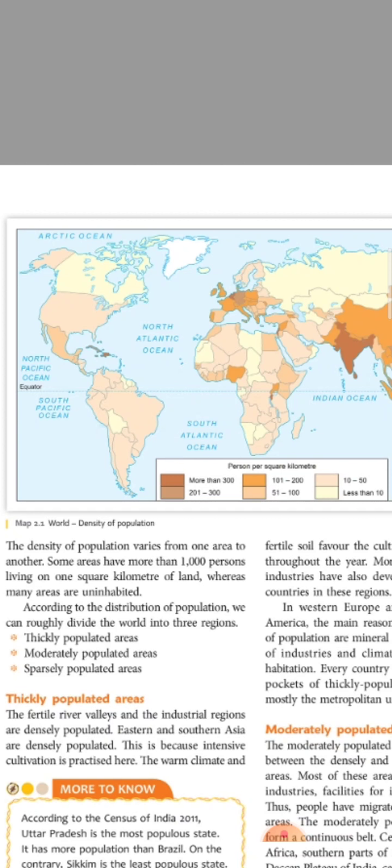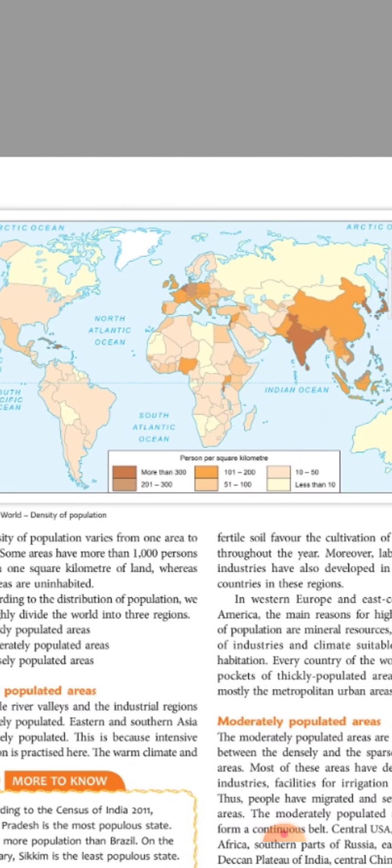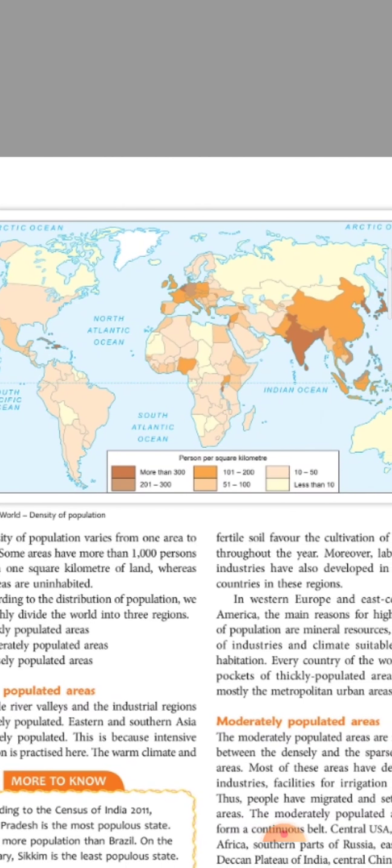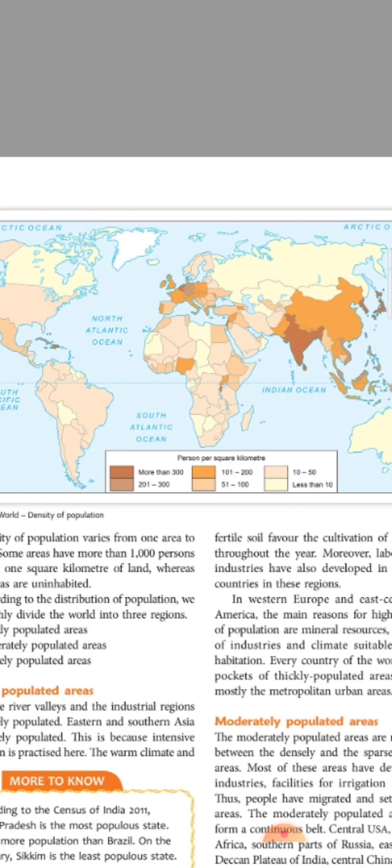But in the cold region, the Himalayan mountains, there also not many people are living. Why? Because the climate is very, very cold, below 0 degrees centigrade. Most of the time the climate is below minus, so people can't live there, so those places are very low populated.